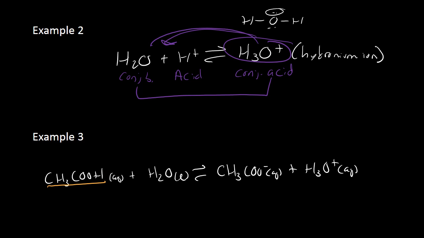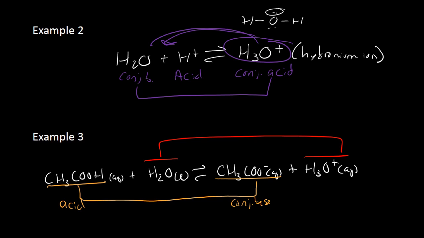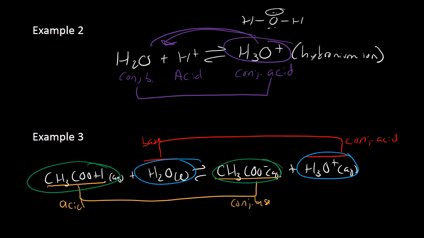So here we have CH3COOH. Here it lost its H. So here we have our acid, and then we have our conjugate base. Then water is the base that is accepting that hydrogen ion. And that's all you have to do. Okay, but make sure that you're noticing that the pairs are always going to be the same two compounds. They're just going to be one in ion form and one in a non-ion form.